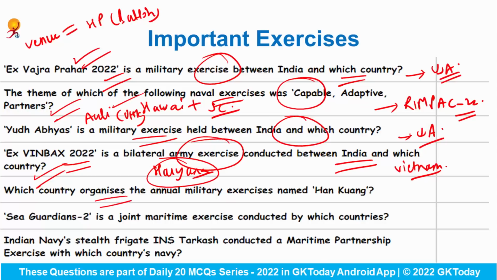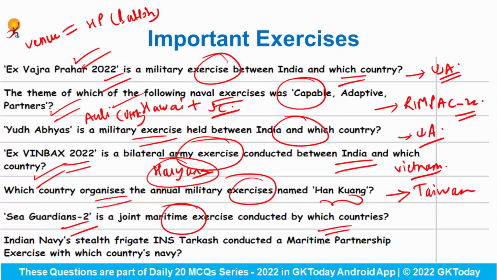Which country organizes the annual military exercise named as Han Kuang? This is the military exercise that has been organized by the country Taiwan. Sea Guardians 2 is a joint maritime exercise conducted by which countries? Answer would be China and Pakistan. You can be asked that which two countries are involved in the Sea Guardians 2? Answer would be China and Pakistan.